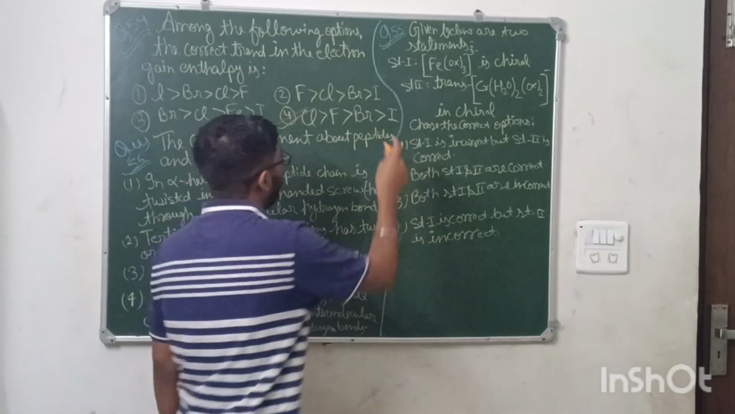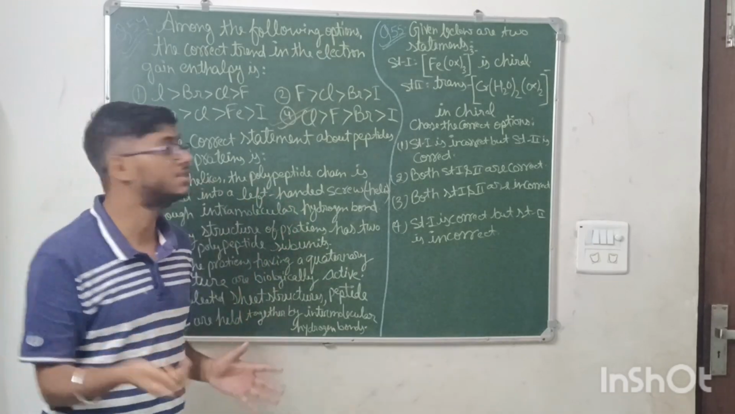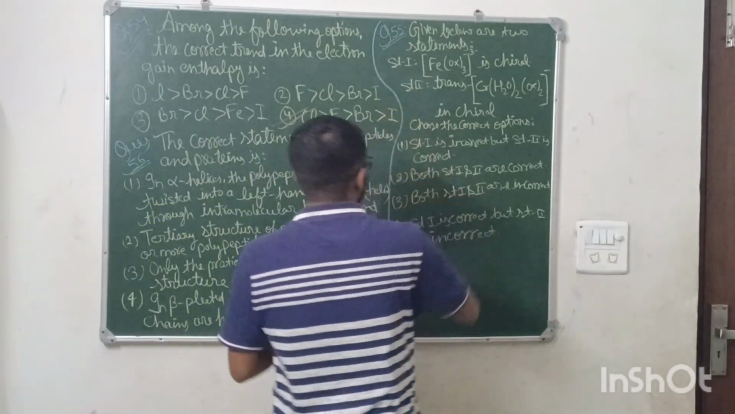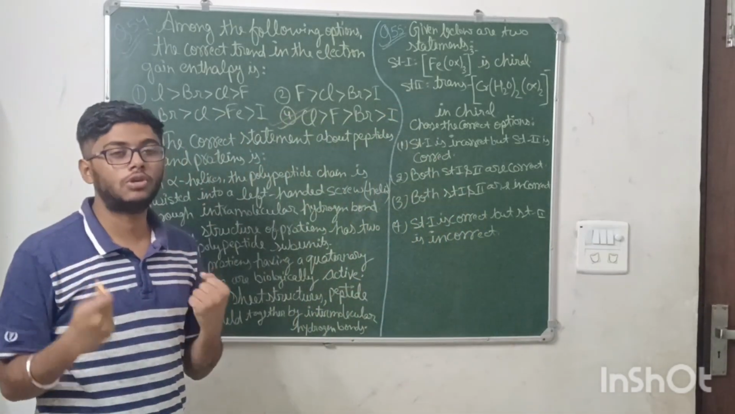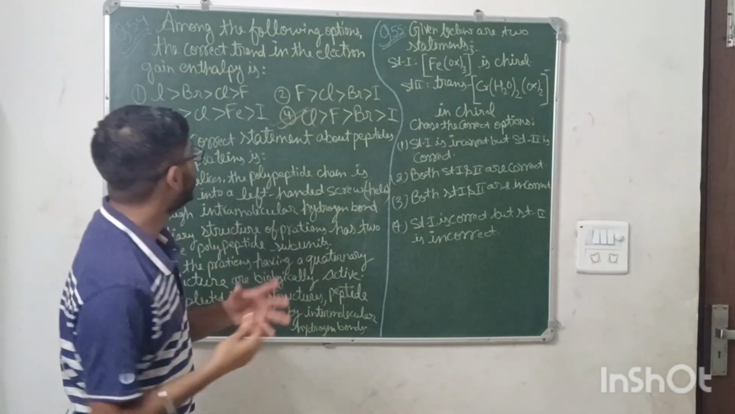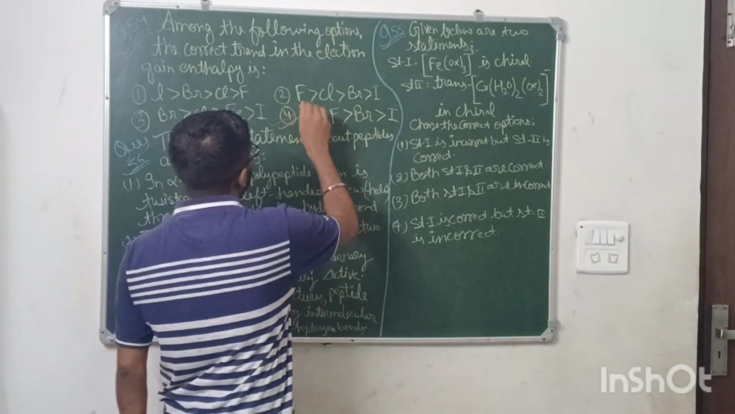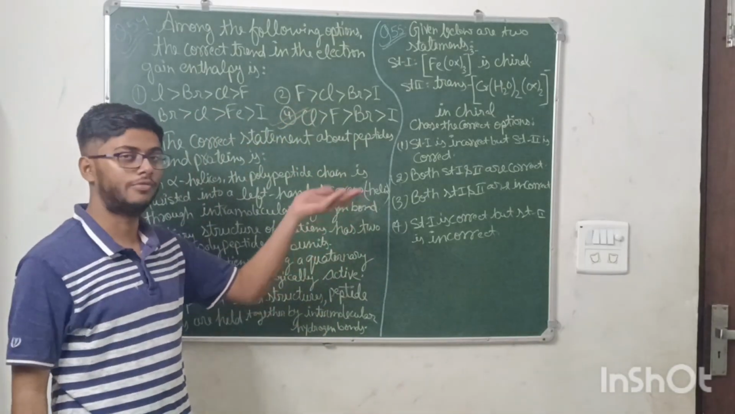Chlorine, bromine, and iodine. Iodine, why? Because iodine's size is very much greater. In terms of size, iodine is very big, so it cannot embed more electrons in it. And in terms of size, chlorine is very small and more electronegative, so it can attract more electrons towards it. So this was the concept, and the fourth option was the answer. You just have to take it and move further.